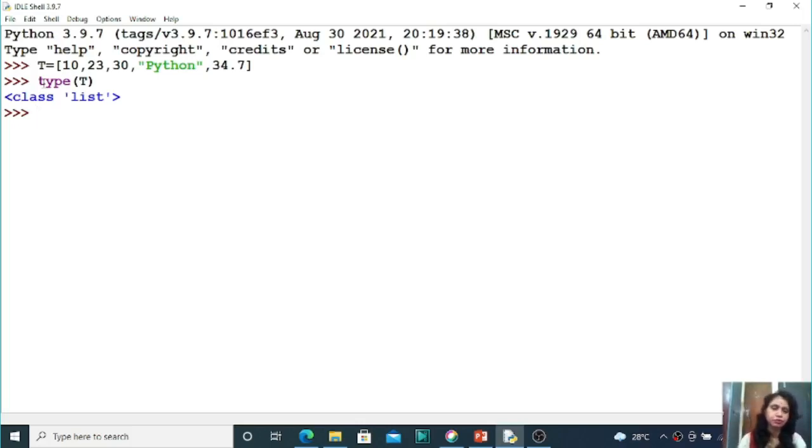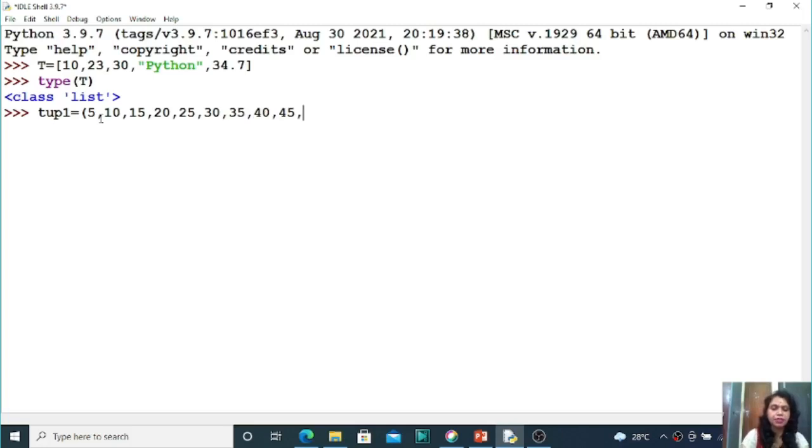Next is question number 2. Here you have to declare one variable top 1, and within round brackets we have to store the elements 5, 10, 15, 20, 25, 30, 35, 40, 45, like this.